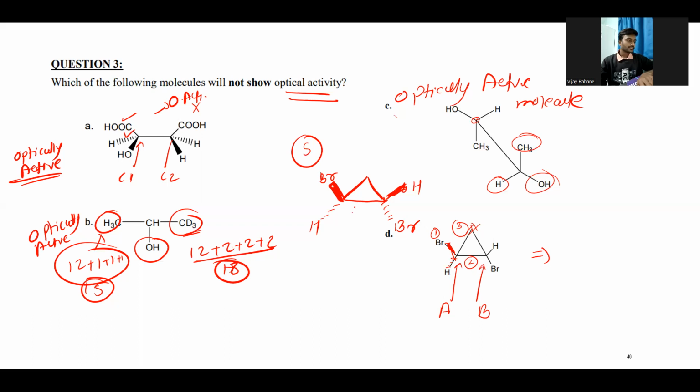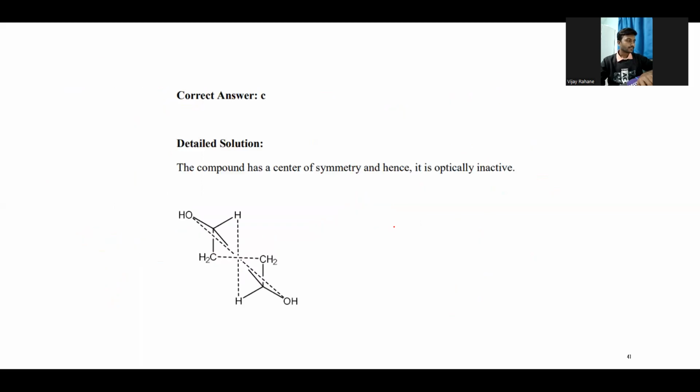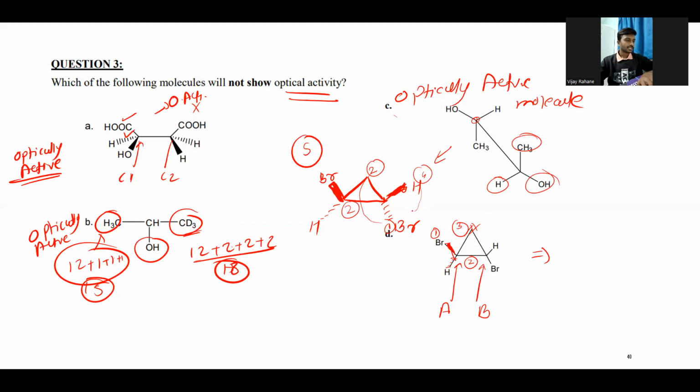Here the first priority will be the bromine. Second priority will be the side group which contains the bromine atom, and third priority is the CH2 group, and obviously hydrogen is the fourth. If you look from the direction of the upside, from the side of hydrogen, then we get 1, 2, 3, right? This is the R configuration, and the hydrogen atom is upside.